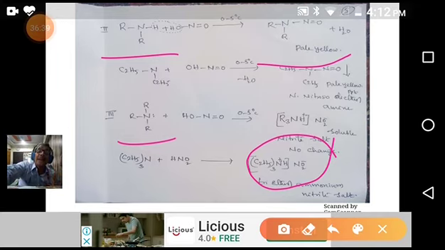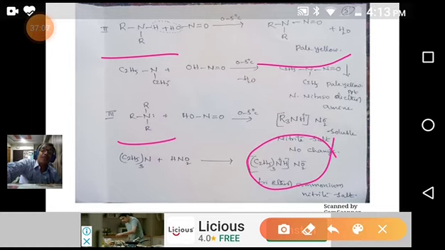Primary amines, when reacting with nitrous acid, form unstable diazonium salts. Aliphatic amines give unstable diazonium salts. On hydrolysis, it is giving alcohol by evolving nitrogen gas. Evolving of nitrogen gas is very important. Only primary amines, and that too aliphatic. Aromatic compounds only form diazonium salts. They don't evolve nitrogen gas.